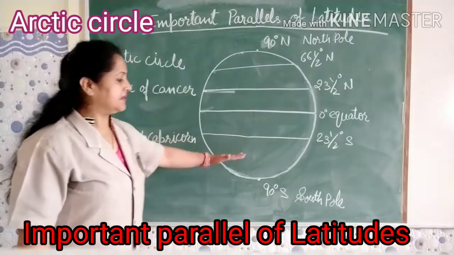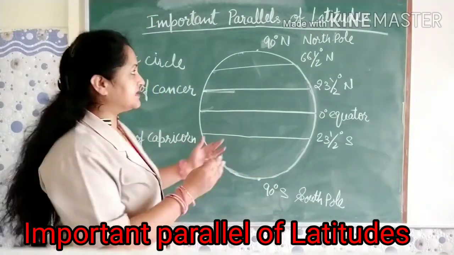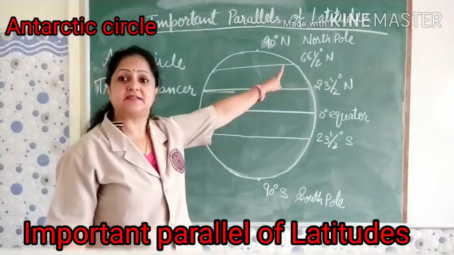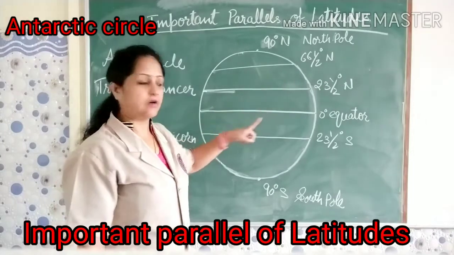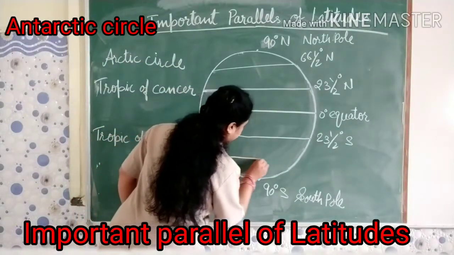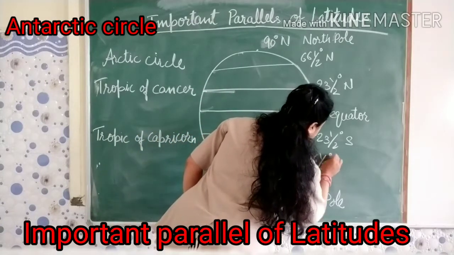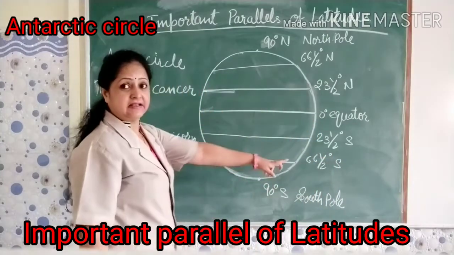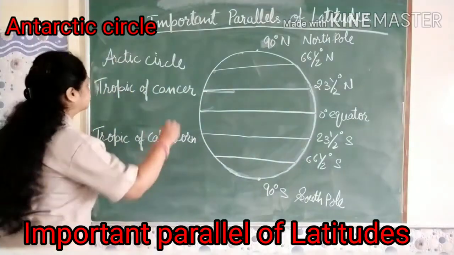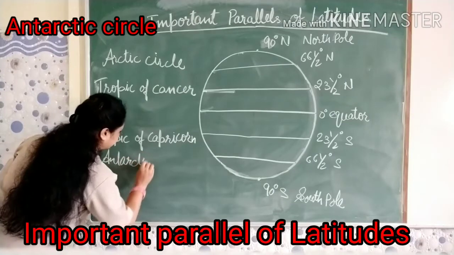After that, in the southern hemisphere, the next important parallel of latitude is also at an angular distance of 66 and a half degree south, and the name of this parallel of latitude is Antarctic Circle.